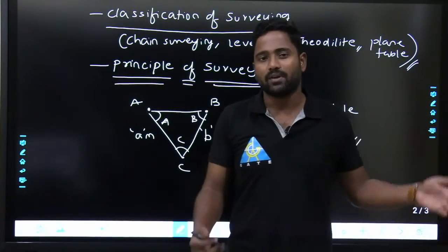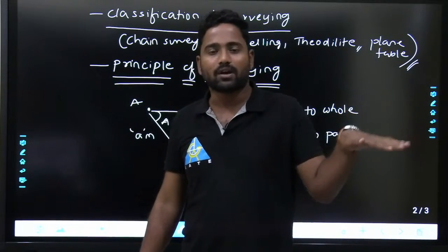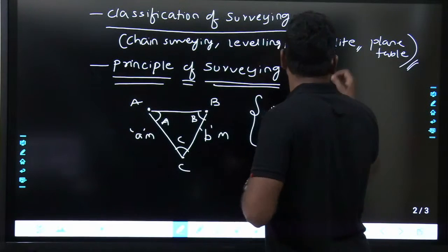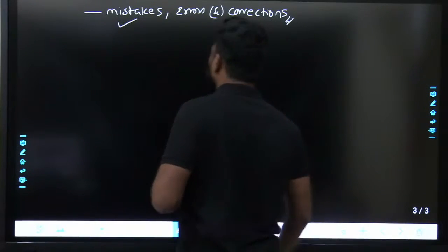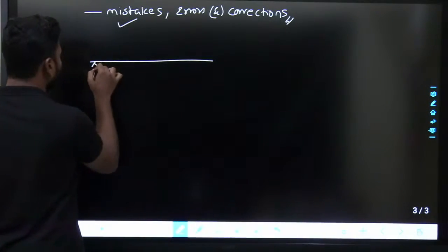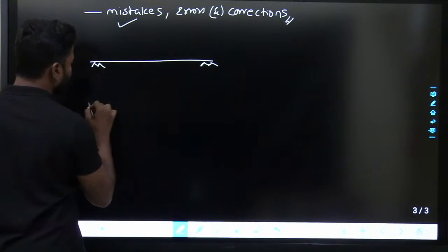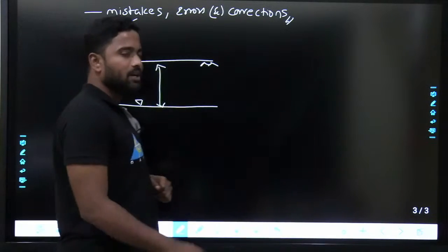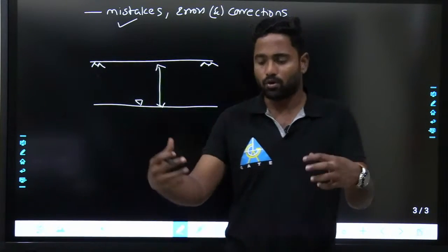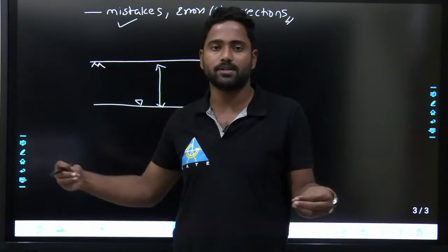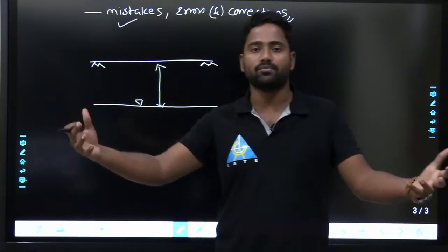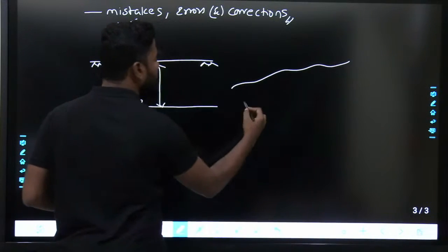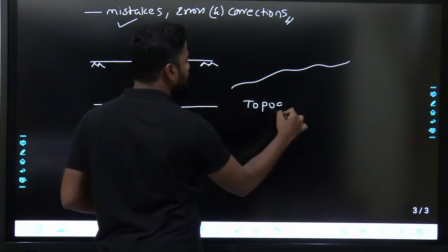And if it is done for collecting hydrological data or the water table below the ground level. If, let us say, this is the ground level, and you are doing a survey to find out the water table below the ground level, then it is considered as hydrological survey. If you want to find out what is present there, if you want to get the topography, the terrain present at that point, then it is considered as topographical survey.